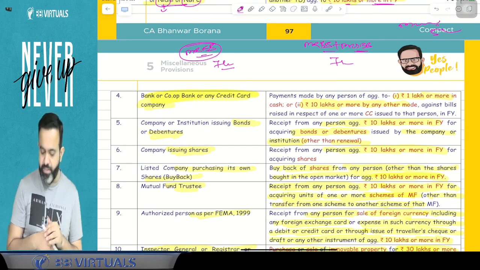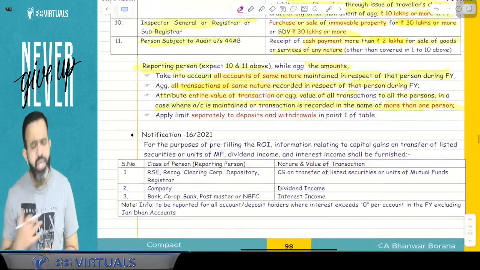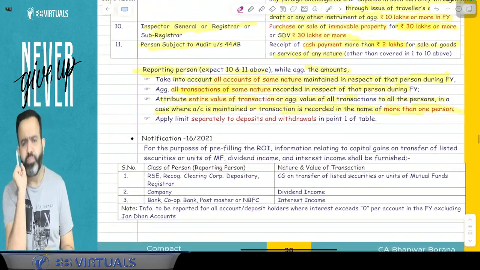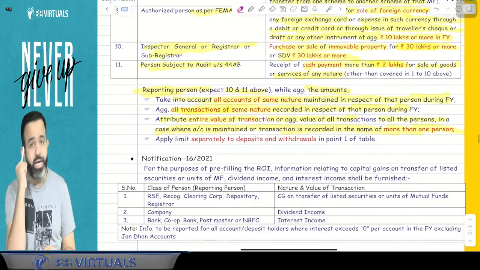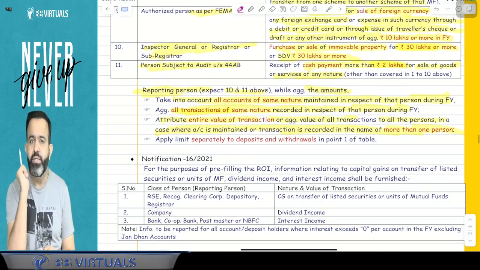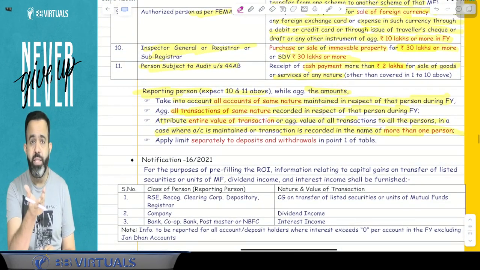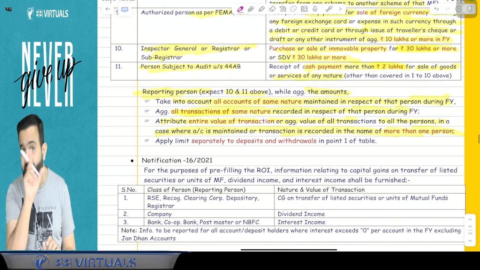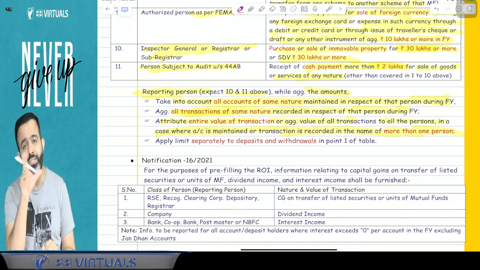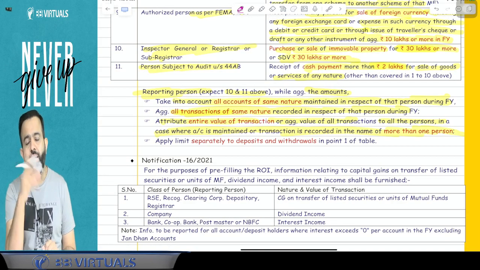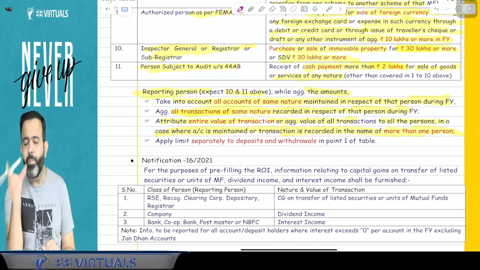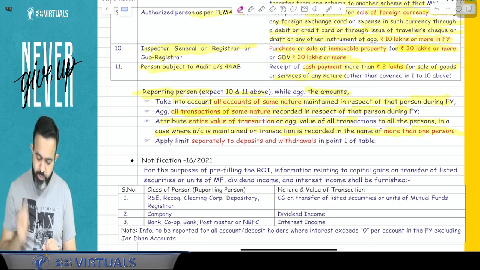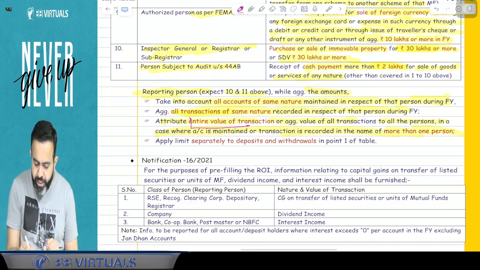Or I can take one example. Suppose, for example guys, me and my wife purchase one property of 40 lakh rupees. So the property value is 40 lakh, but that property is in both our names. So 20 lakh is paid by me, 20 lakh is paid by my wife. But that transaction value is 30 lakh rupees or more. So will our details, both the PAN card holders' details, be sent to the income tax department? The answer is yes.